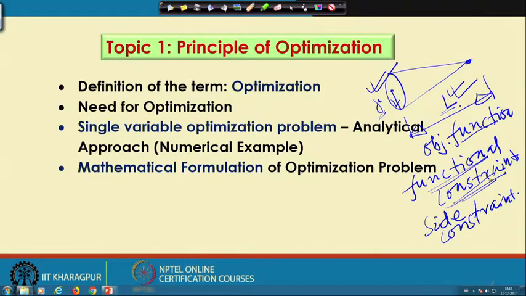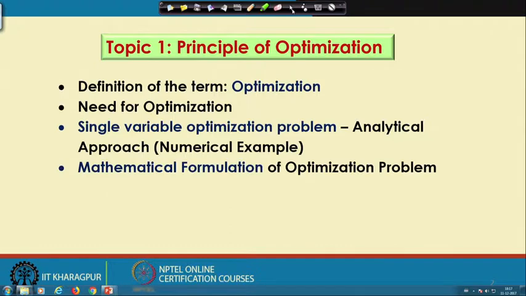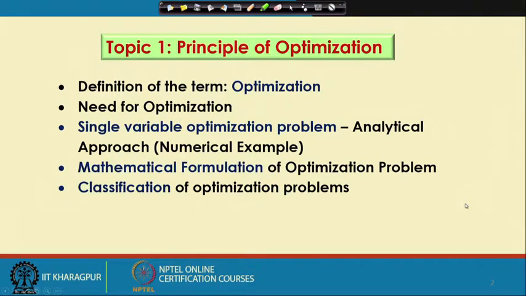That means, we will have to identify the design variable, what should be the objective function, what should be the functional constraint, what should be the side constraint or the variable bounds. So, all such things are to be defined first, and that is actually what we mean by the mathematical formulation of the optimization problem. Now, once you have got that mathematical formulation, we are in a position to use some optimization algorithm to solve it, that means, to find out the optimal solution.